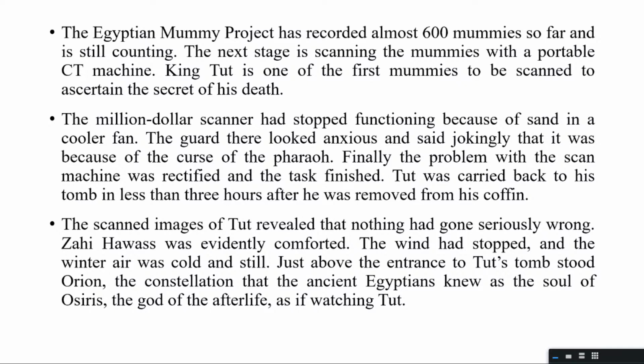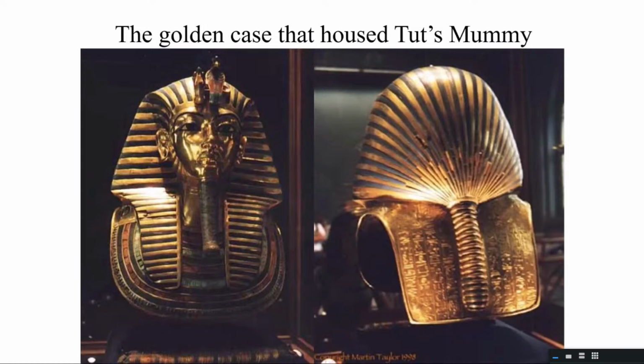So Zahi Hawass, the Secretary General of these artifacts in Africa, was comforted. And finally, when Tut was replaced, the wind had stopped, the winter was cold and still, and there was a bright sky, everything had settled. So they said that it was like the Orion constellation watching, as if it was watching King Tut. So that is what your chapter is about, a few pictures, and then we talk of some of the questions.